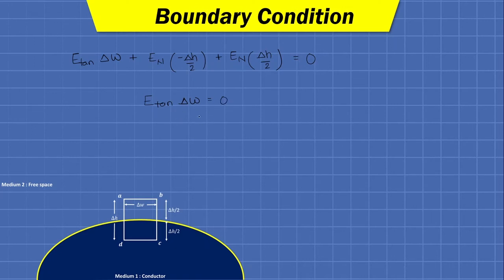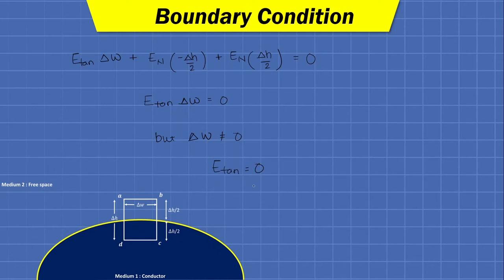Now, as we know, delta W is a small width of a rectangular path, so delta W is not equal to 0, and to satisfy this relation, E tan must be equal to 0. So the first idea we get at the boundary is that the tangential component of field intensity at the boundary of the conductor will be 0.